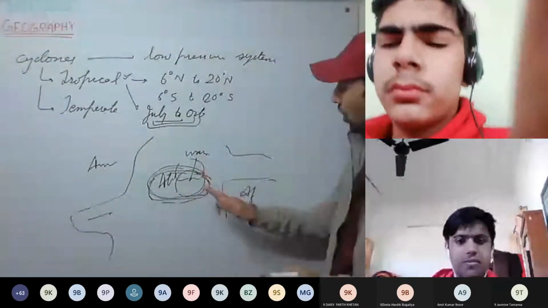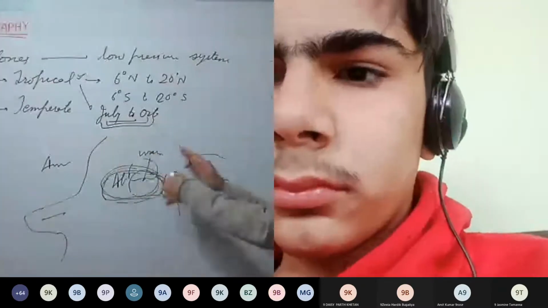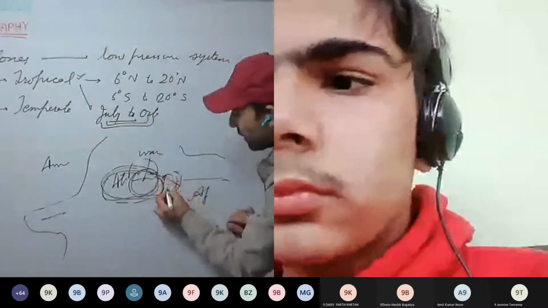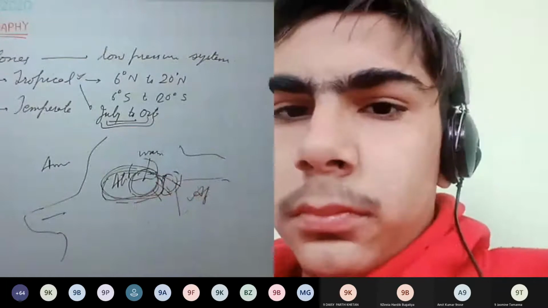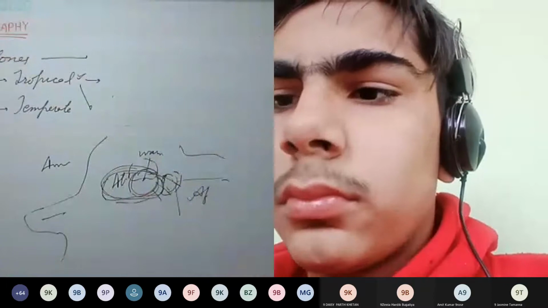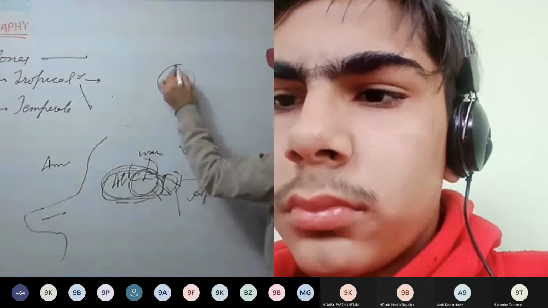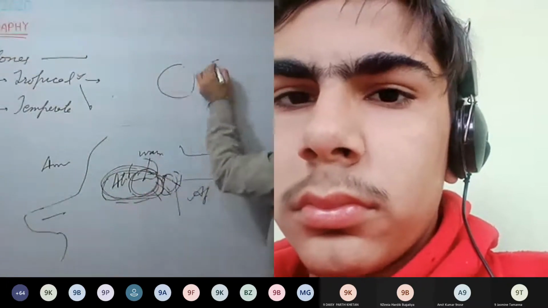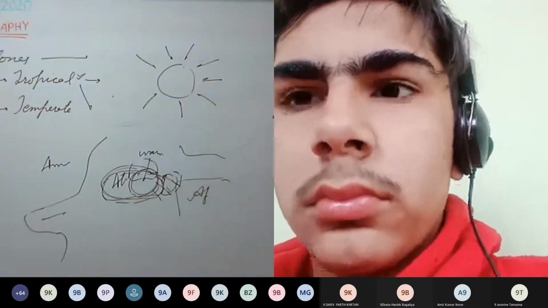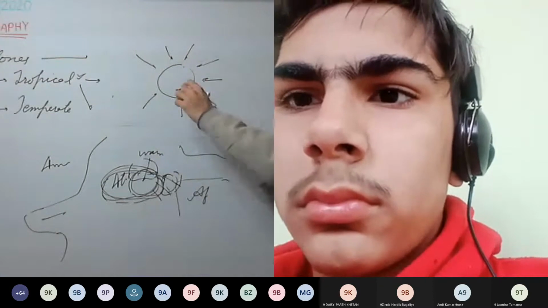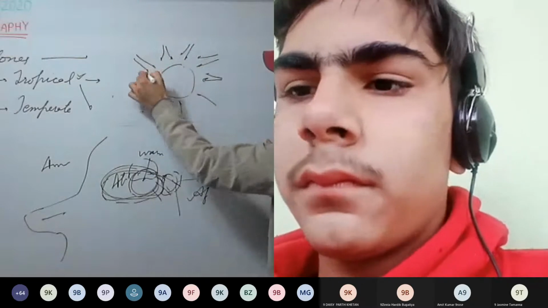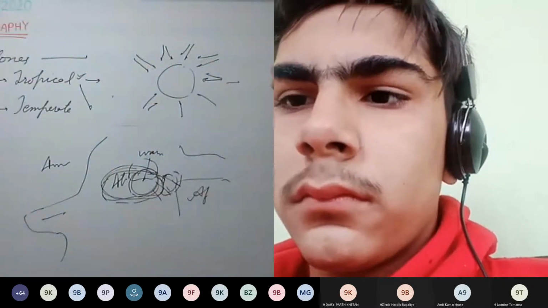Along with that, there are certain disturbances surrounding this area. As low pressure develops, wind starts to rush in towards the low pressure. So this is our low pressure developed in the Atlantic Ocean, and winds rush from all sides towards it. As the wind rushes in, because of the Coriolis effect, it is deflected towards the right, and it will be formed like this.